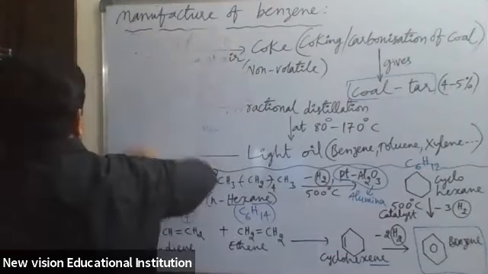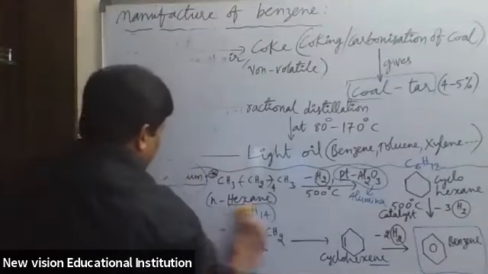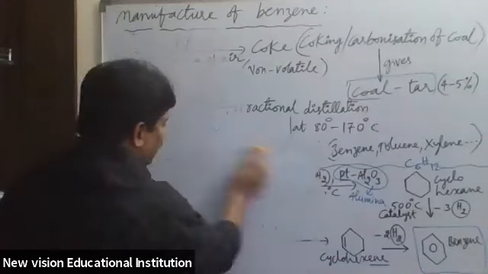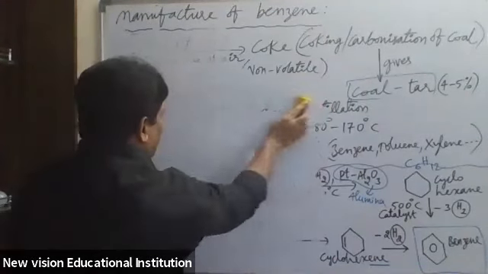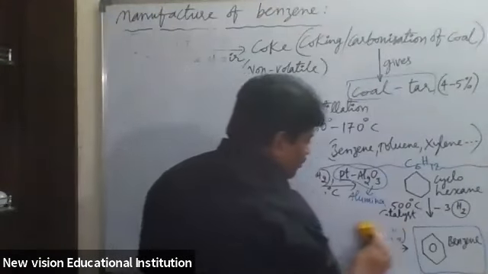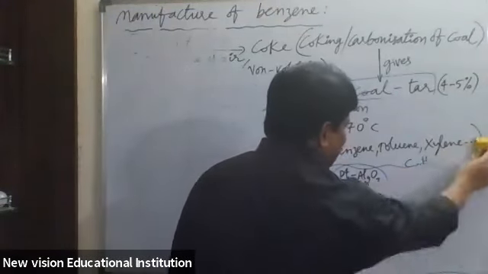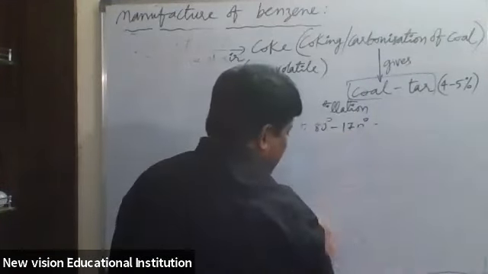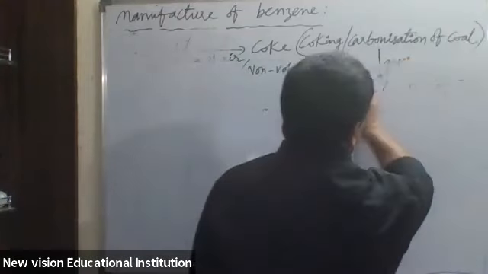The preparation of benzene can be done from sodium benzoate. The formula of sodium benzoate is C6H5-COONa. The C6H5 group is called phenyl.